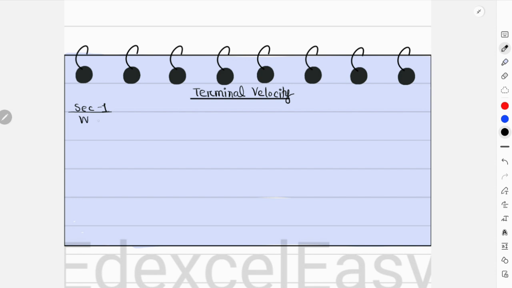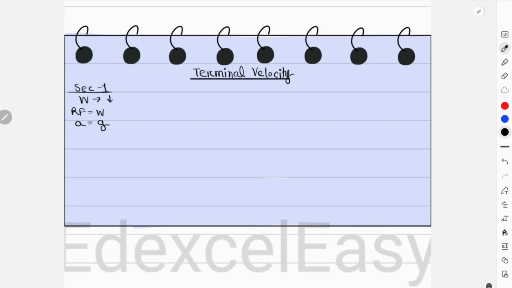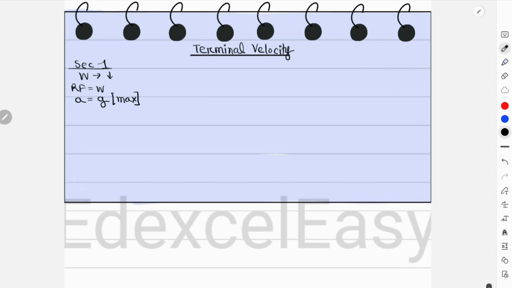So only weight acts downward. Because of this weight, resultant force is equal to weight. That means acceleration would be equal to gravitational acceleration, that's 10 meters per second squared. So this time it has the maximum acceleration. Okay, but then we move on to scenario 2 now.